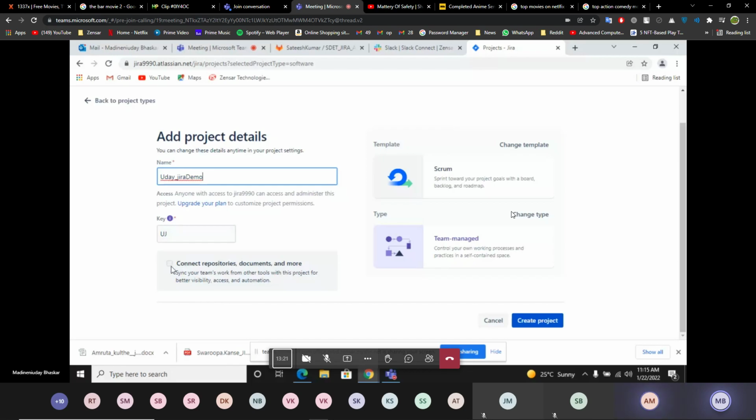I had to click this connect document. No, it is showing error, like use after Jira also one underscore. Yeah, it is right now. Okay, it's enough. Uday, yeah, create project.